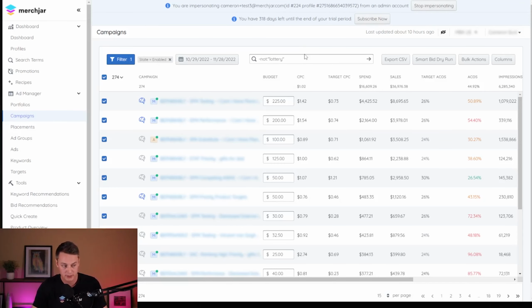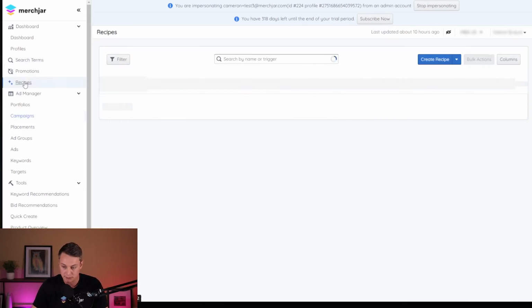And one other way we can do this is with a recipe that I wrote. So we're going to navigate to the recipe page, and I'm going to import these new recipes. There's one for slashing the budgets on campaigns, which you saw how easy it was to do inside of the Ad Manager. So you could do it there, or you can use this recipe. And then I have 4 recipes for resetting all of our bids across our keywords and our targets for the performers and the underperformers. So I'll show you how those work.